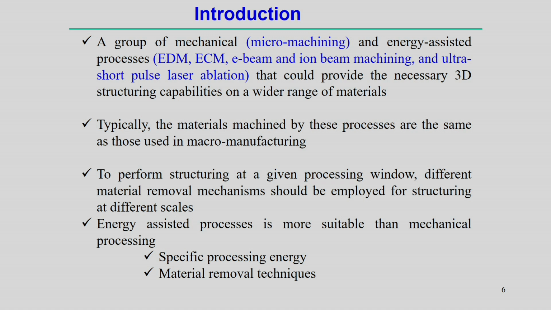So, typically the materials machined by these processes are the same as those used in macro manufacturing. Of course, the same method and same principle we use, but in micro manufacturing cases we normally downscale the conventional processes. For example, to perform structuring at the given processing window, we need to understand the different material removal mechanisms, which are responsible for structuring at different scales.